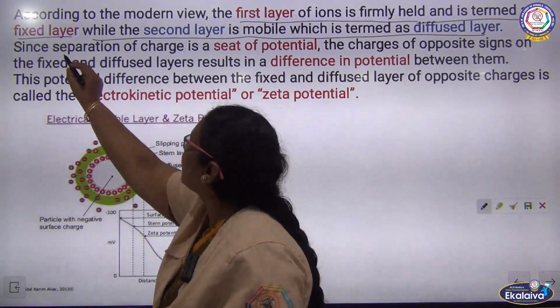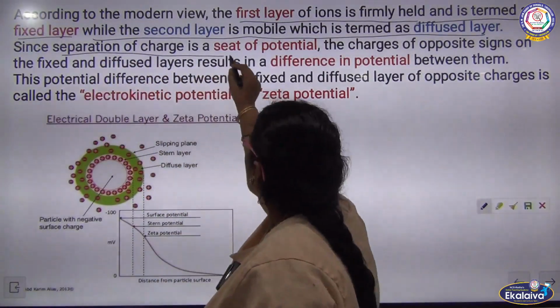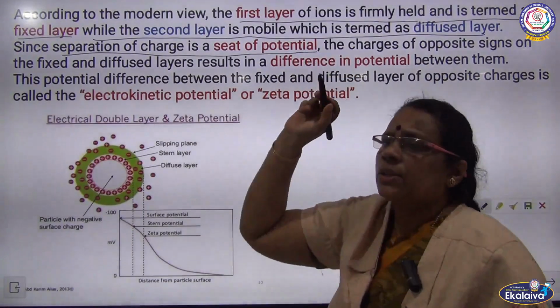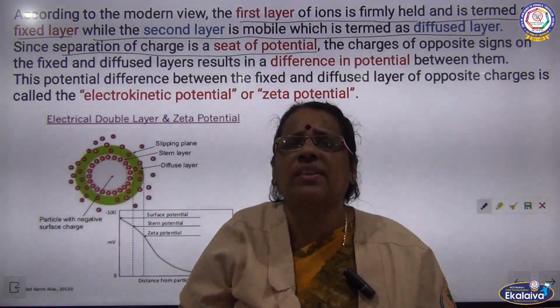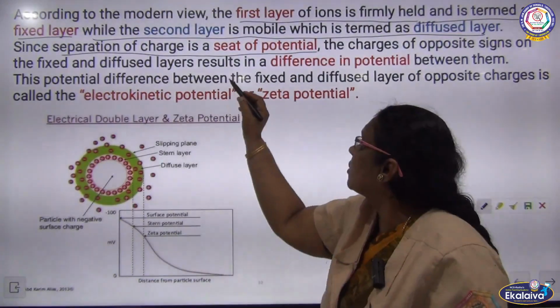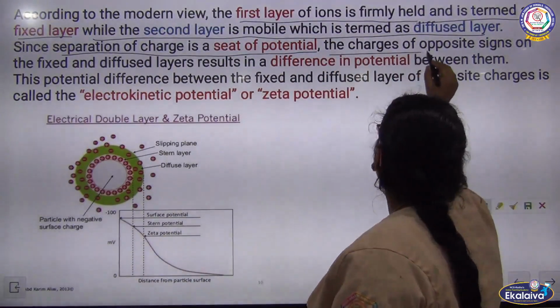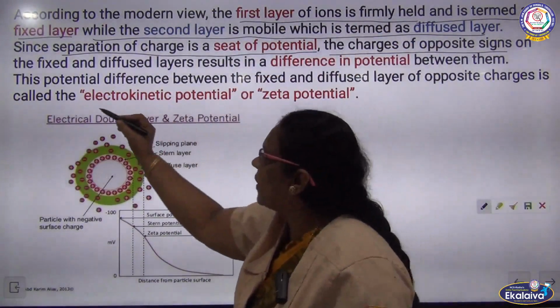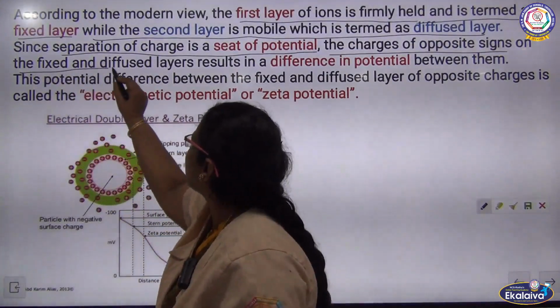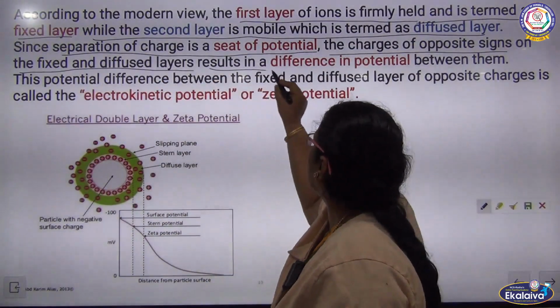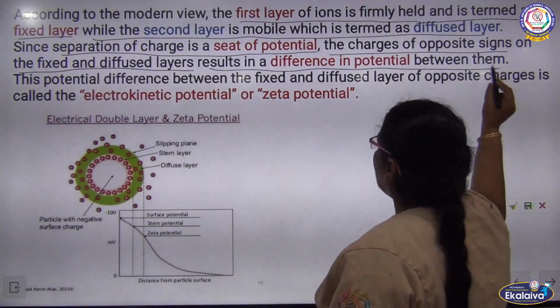Separation of charges is a seat of potential. The charges of opposite signs on the fixed and diffused layers result in a difference in potential between them.